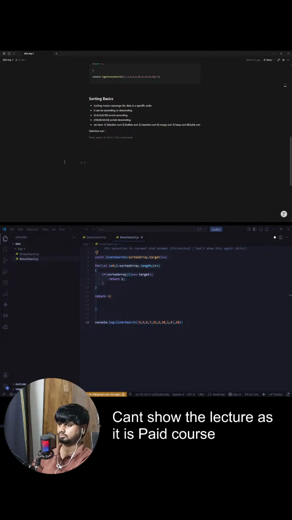Like, does this idea of selecting the minimum element from the unsorted region and swapping it with the beginning make sense to everyone?